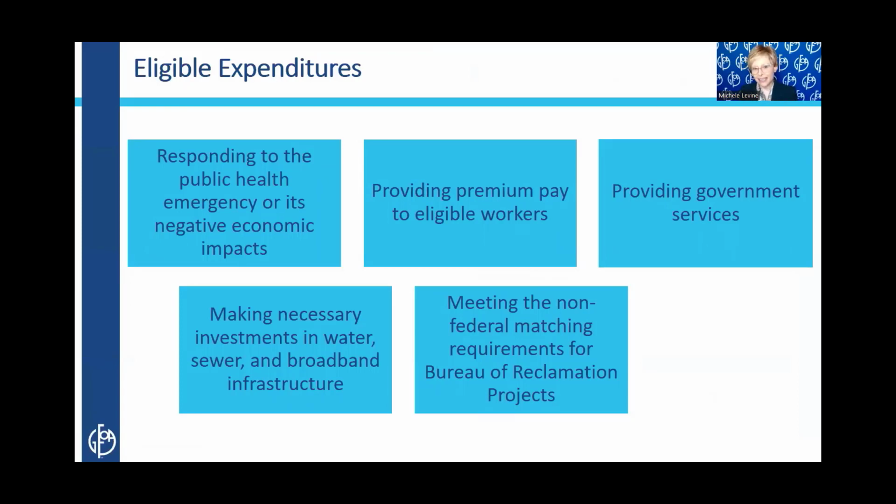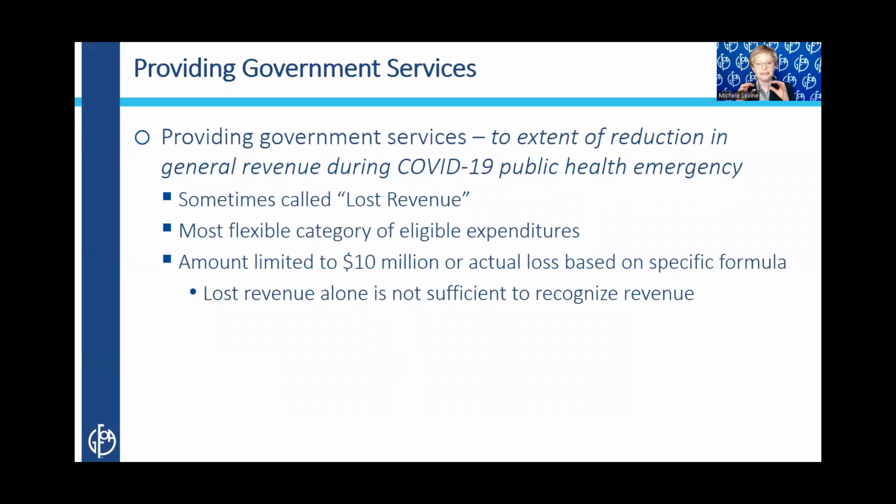And the CSLFRF final rule gave us several categories of eligible spending. One in particular, however, is causing a lot of confusion. So the amount that governments can use for this very broad category of government services, right, is set at either $10 million or at an amount that's calculated using a specific formula to determine the amount of revenue decline that affected the government during the pandemic emergency.